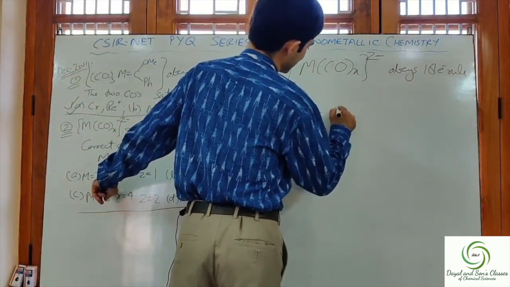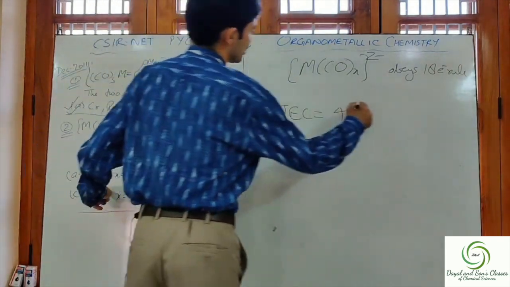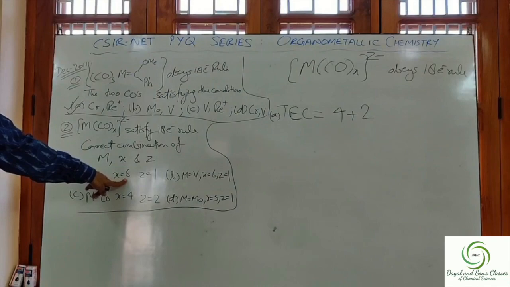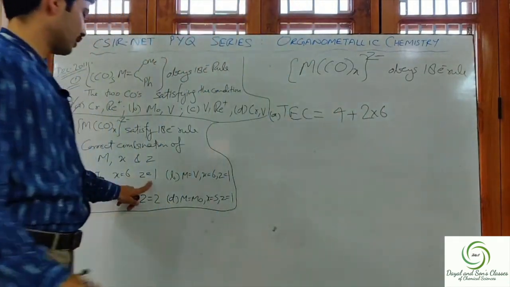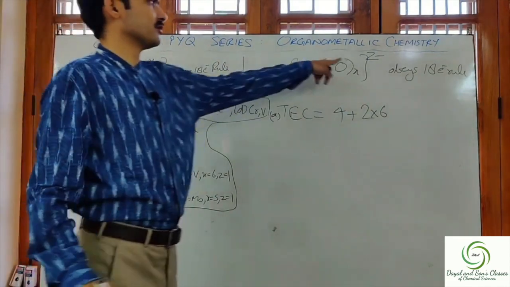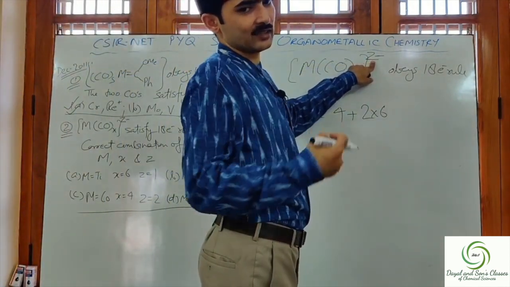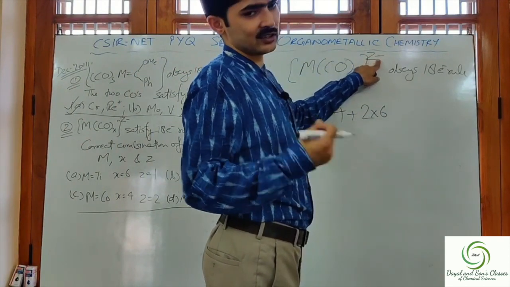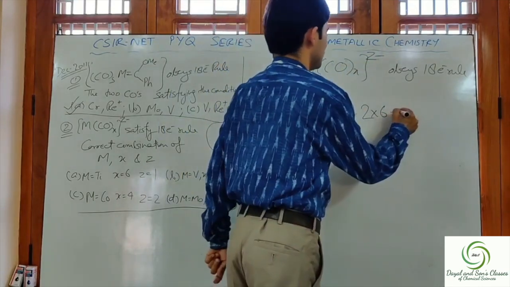So there is one metal, 4, plus CO contributes 2, and x is given as 6, so 2 into 6. What is the value of z? 1, that means 1 negative. 1 negative means 1 electron has been taken up by this complex, and that electron contributes in the skeletal count. Therefore, plus 1.